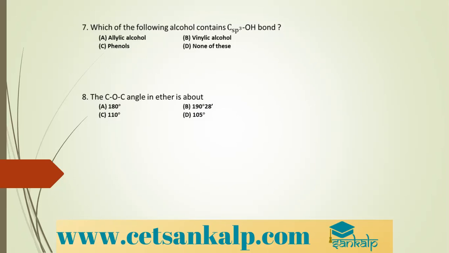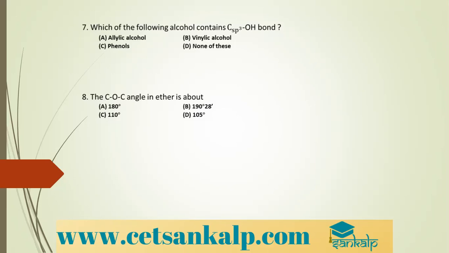35th question. Which of the following compounds will give yellow precipitate with I2? Same question. Option A, yes, it will give. Only ethyl alcohol will give positive iodoform test, that is, yellow precipitate. Propan-1-ol will not give. The third option also will not give because there are ethyl groups. And fourth, methanol will not give. So the correct option is option A.